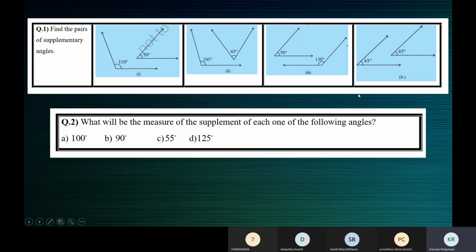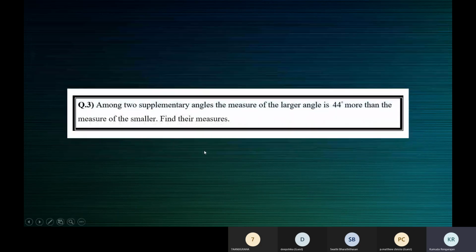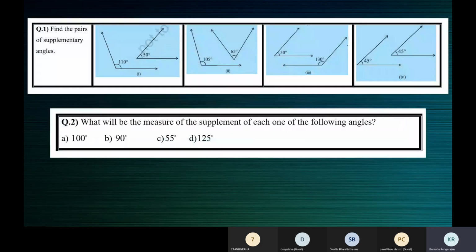All right, children. So I'm sure you can answer the question here. What will be the measure of the supplement in each of the following? You can take a screenshot, but okay, let's answer it orally. Tell me, what's the supplement of 100 degrees? 80 degrees, ma'am. Supplement of 90? 90 degrees, ma'am. Supplement of 55? 125 degrees, ma'am. And the supplement of 125 degrees? 55 degrees, ma'am.